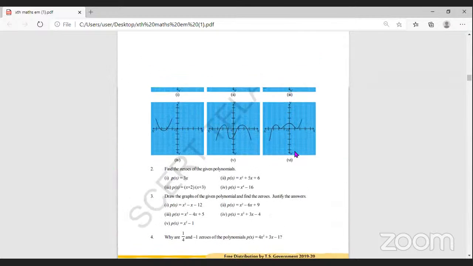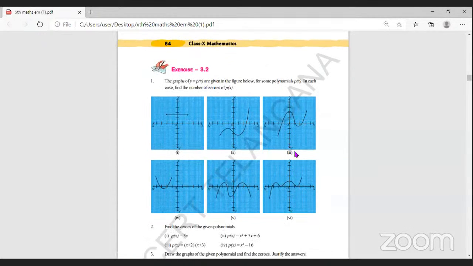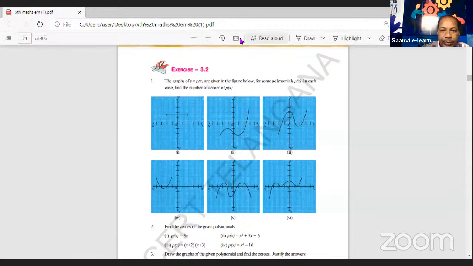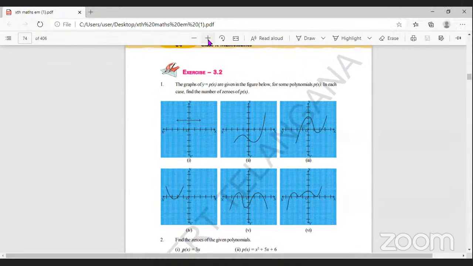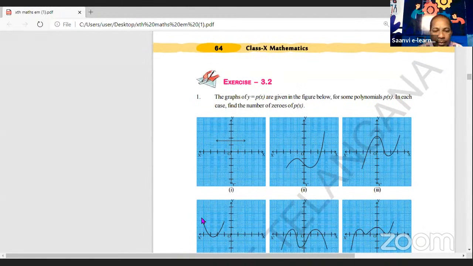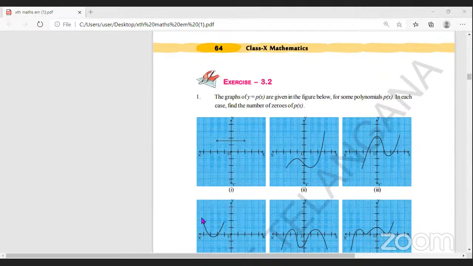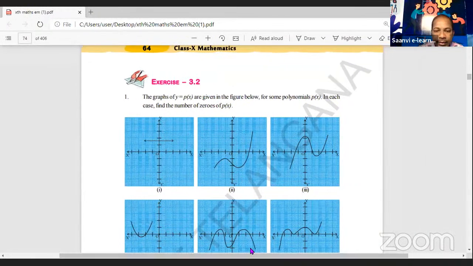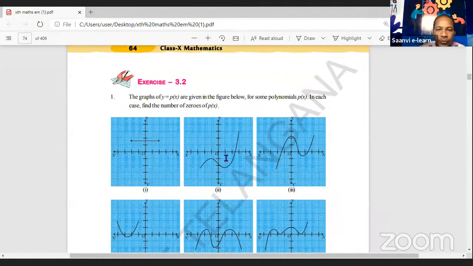See children, this is exercise 3.2. The first bit we have completed: whenever a graph is given, how to find the zeros from the given graph. So now, whenever a polynomial is given, how to find the zeros from that polynomial?